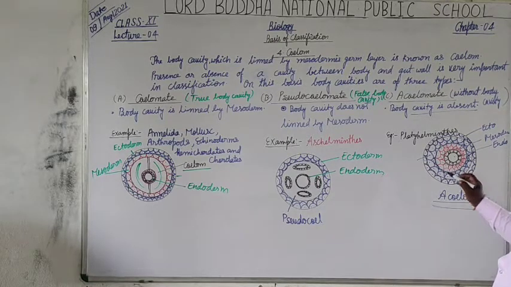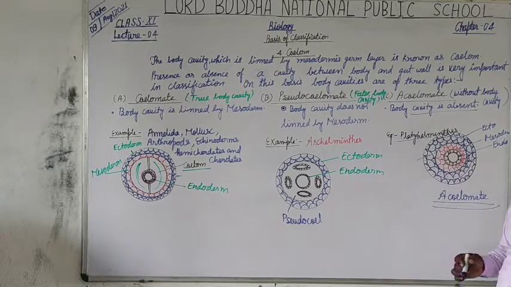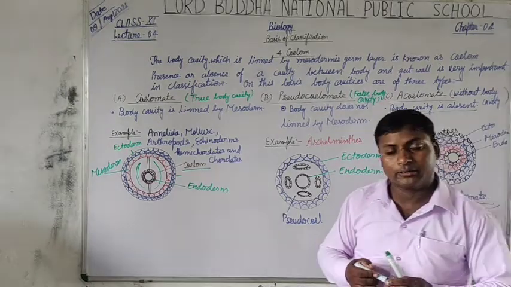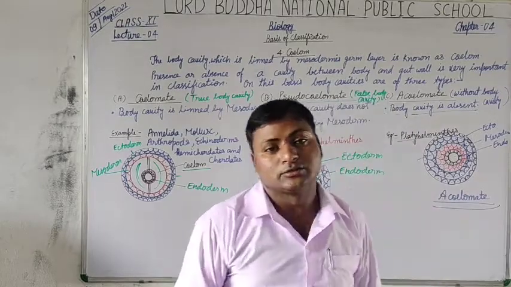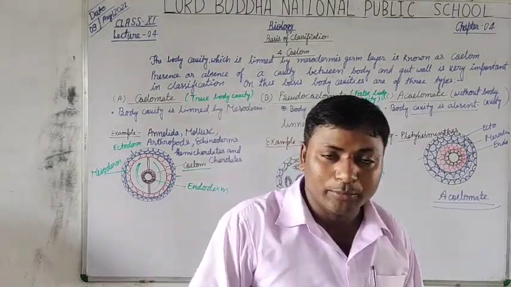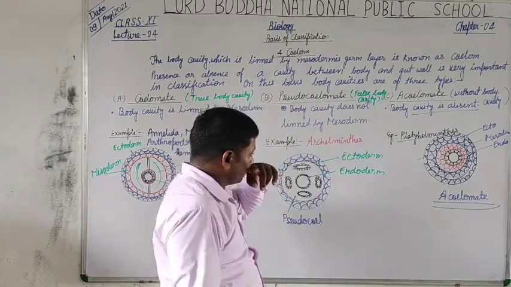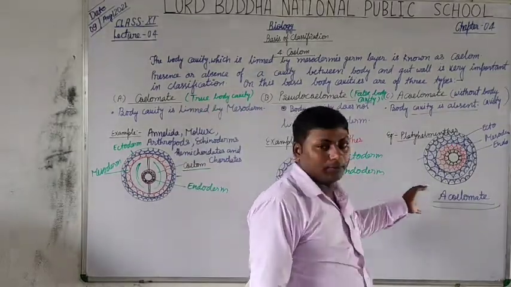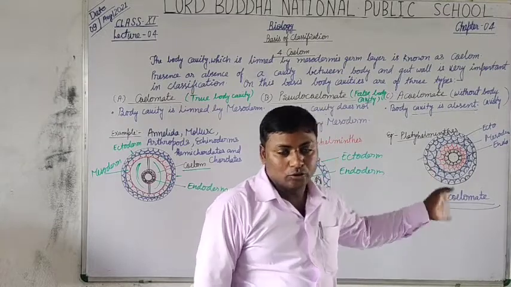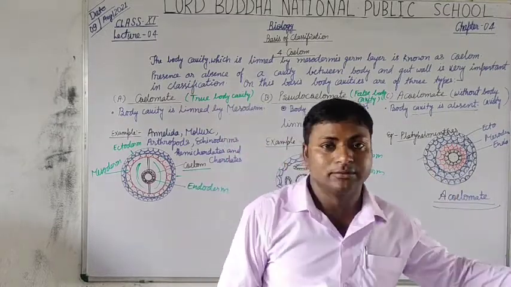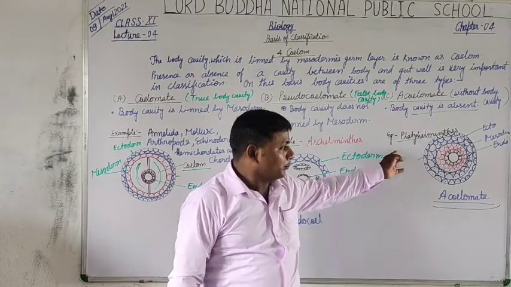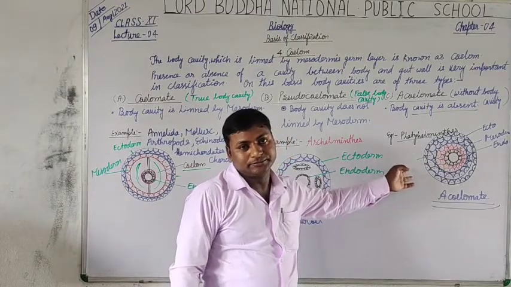Platyhelminthes, the flatworms, have no body cavity, they are just flat. That's why some of the members are called tapeworms. Like liver fluke and Taenia solium are the most representative members of the phylum Platyhelminthes.